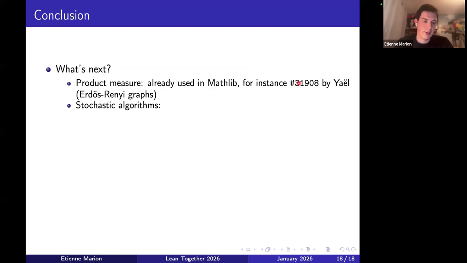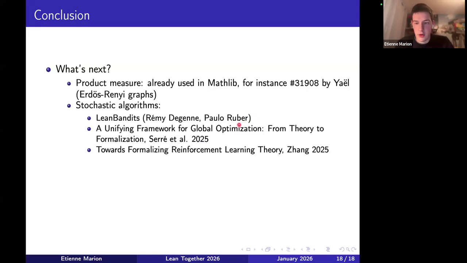It's also useful, as I said, in stochastic algorithms. There's a project by Remy and Paolo where they're using Ionescu-Tulcea in its general form, and they've actually contributed some new definitions related to this. And there are also these two papers that I want to mention, which formalize some results on stochastic algorithms, and which made use of the formalization of the Ionescu-Tulcea theorem.